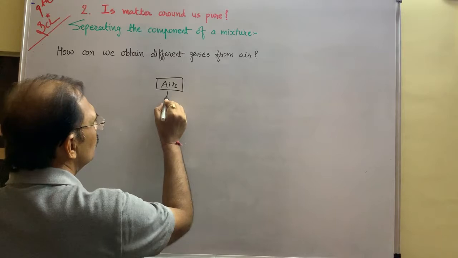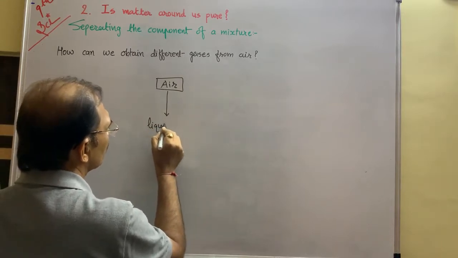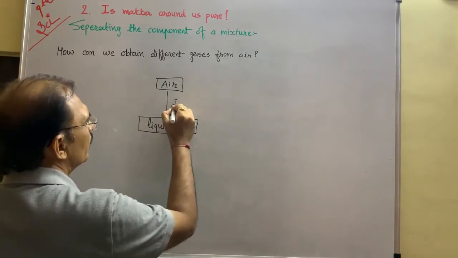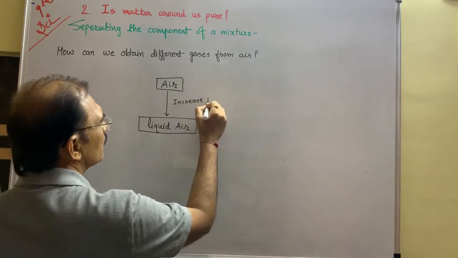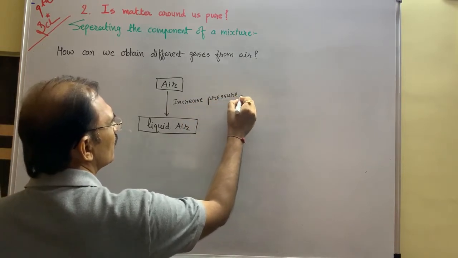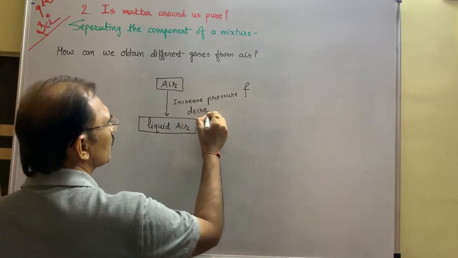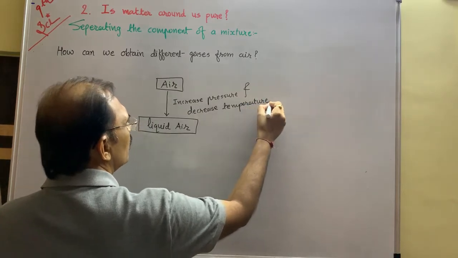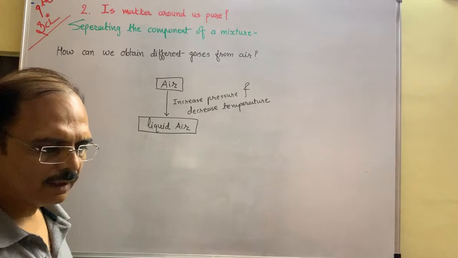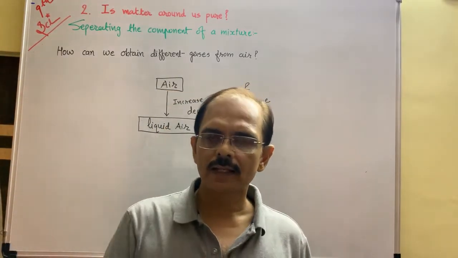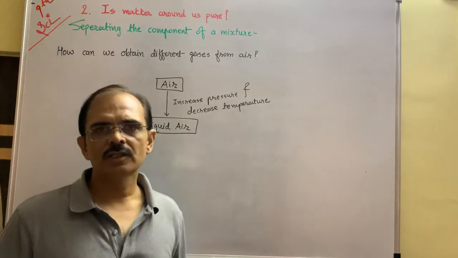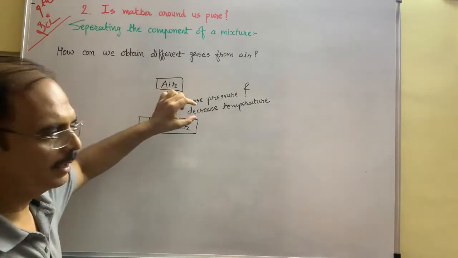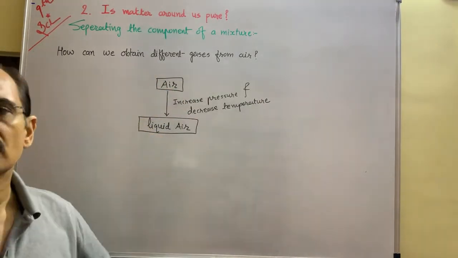Air should convert into liquid air. How is it possible? You have to increase the pressure on air, increase pressure and decrease temperature. If you increase the pressure, then air converts into liquid very easily. At the same time, if you decrease temperature, then this process will be fast. So you can say that by increasing pressure and decreasing temperature, air can easily convert into liquid air.